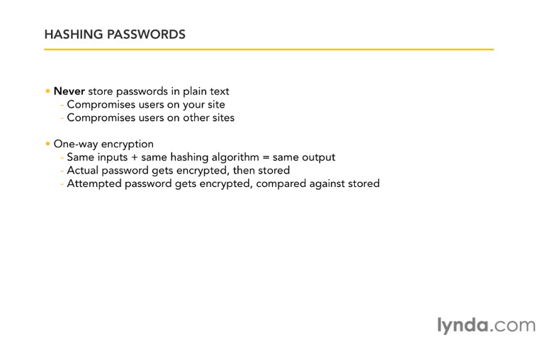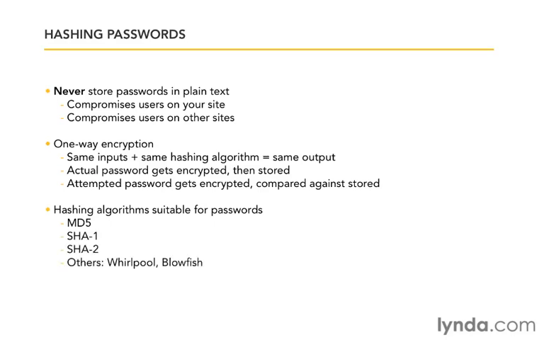Now there are dozens of hashing algorithms, all with different uses, and not all of them are suitable for password hashing. MD5, SHA-1, and SHA-2 are all part of the Ruby standard library. So if you have Ruby installed, you should have these installed as well. Whirlpool and Blowfish are two other popular and well-respected choices, but they require a little more installation and configuration to set them up. So we'll stick with the first three. So which one do we choose?